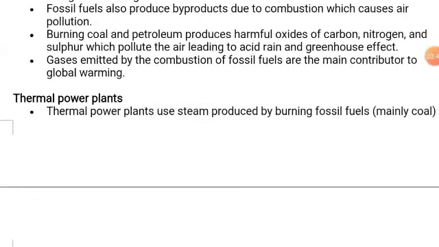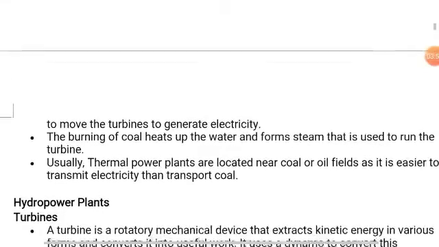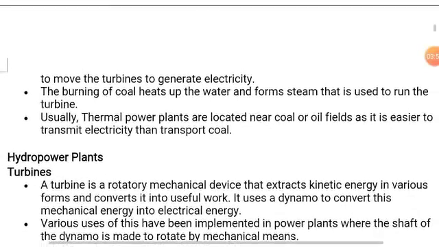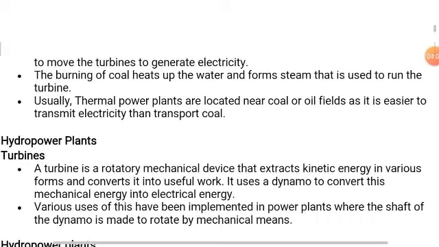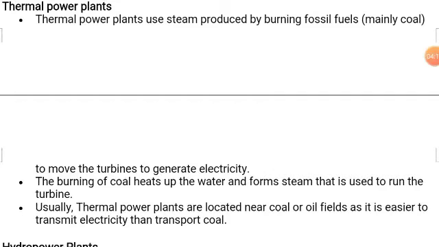Next is thermal power plant. Thermal power plants use steam produced by burning fossil fuel to move the turbines to generate electricity. The burning of coal heats up the water and forms steam that is used to run the turbine. Okay, means by using the turbine it produces electricity by burning the fossil fuel.